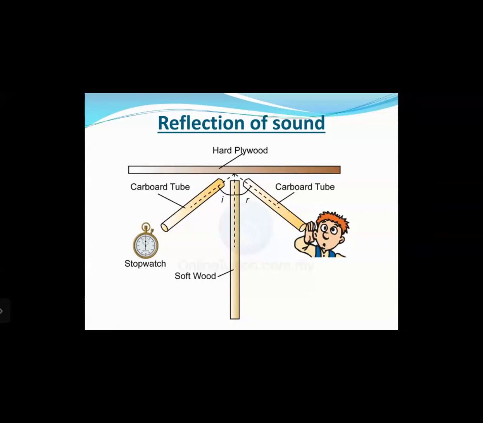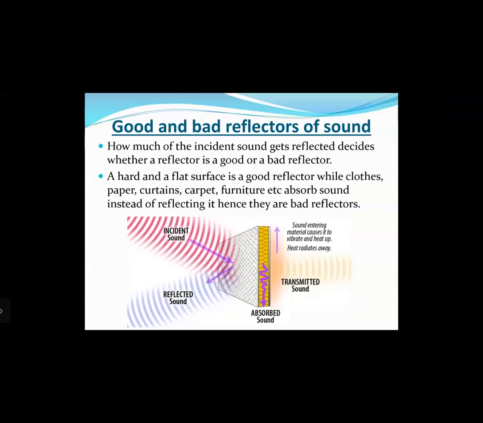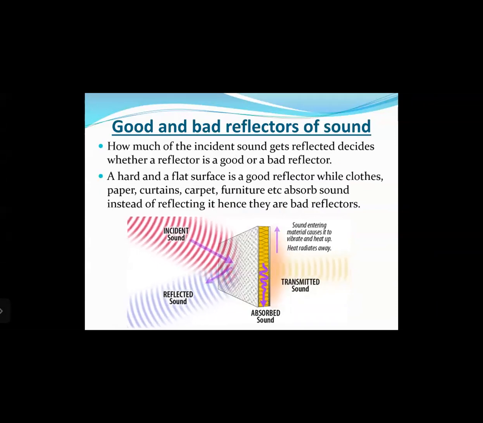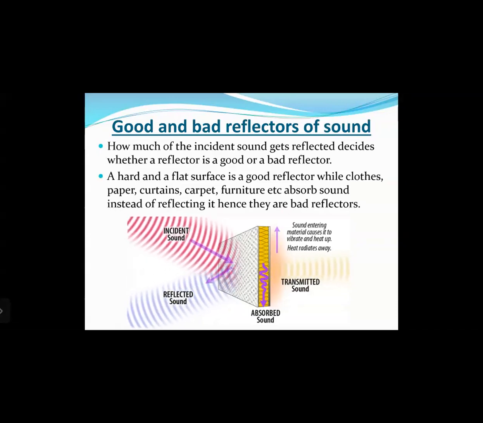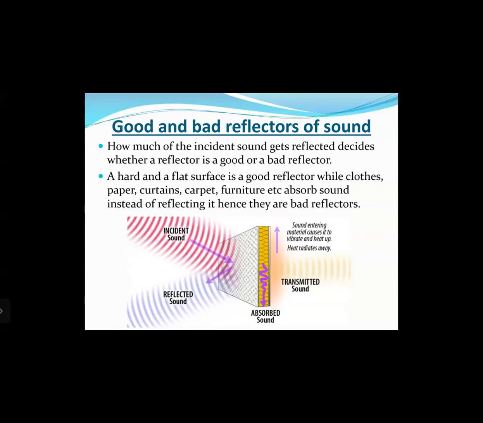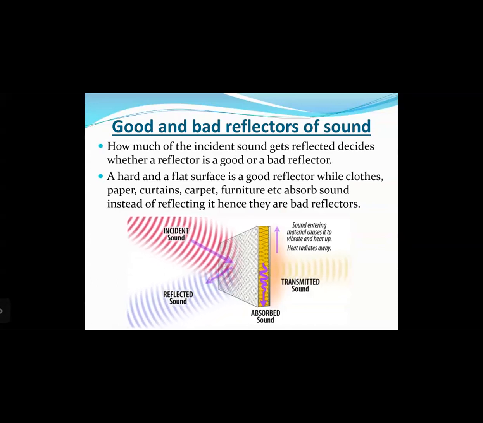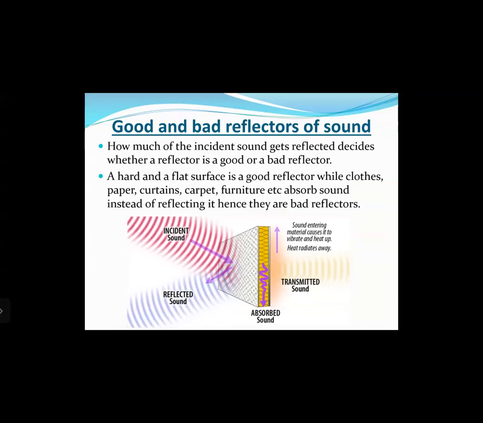So the listener can very distinctly hear the ticking of the clock, which proves that the sound waves are reflected, right, and they obey the laws of reflection. Then, the reflectors of sound are of two types, that are good and bad reflectors of sound. How much of the incident sound gets reflected decides whether a reflector is a good or a bad reflector. A hard and a flat surface is a good reflector, while clothes, paper, curtains, carpet, furniture, etc., absorb sound instead of reflecting it. Hence, they are bad reflectors of sound.